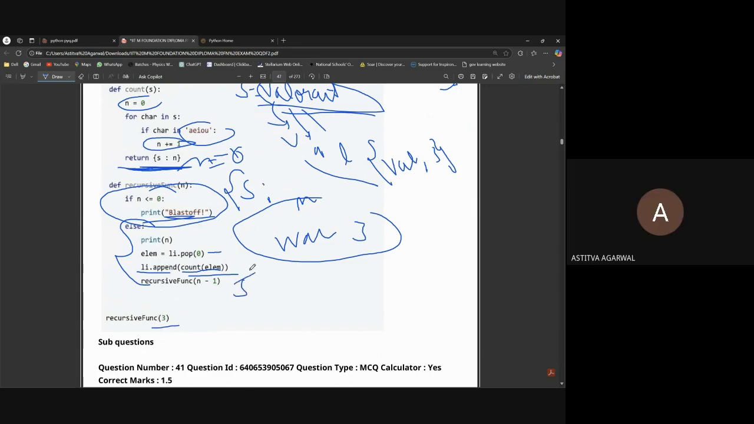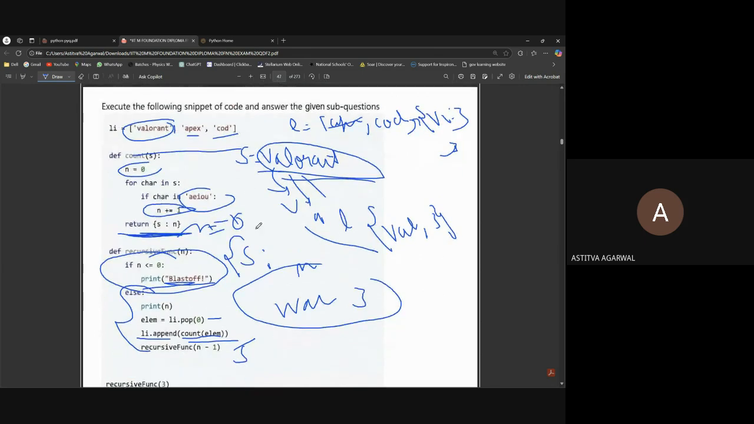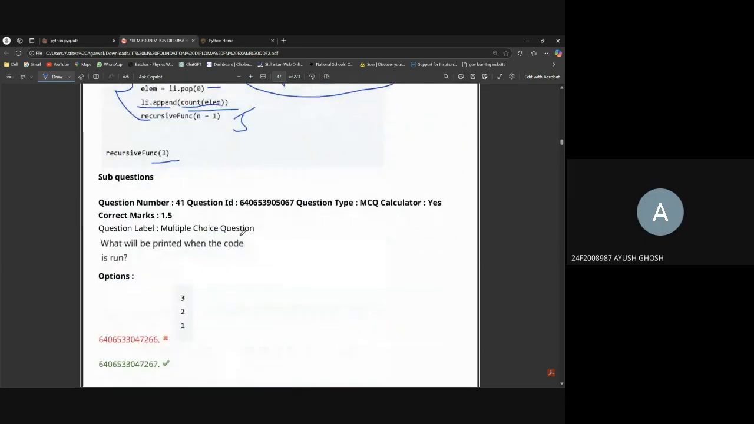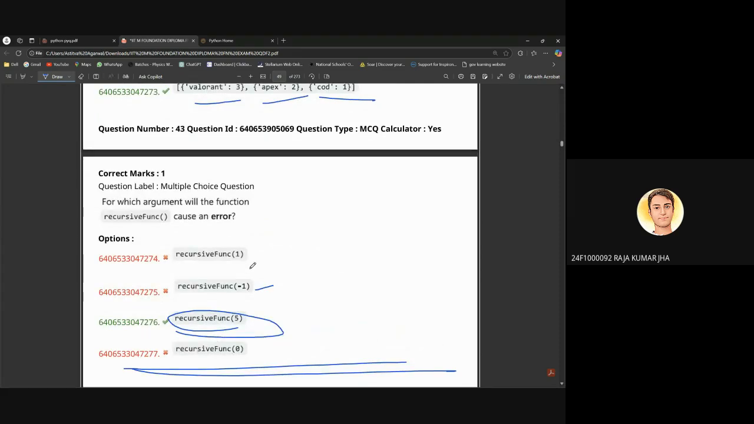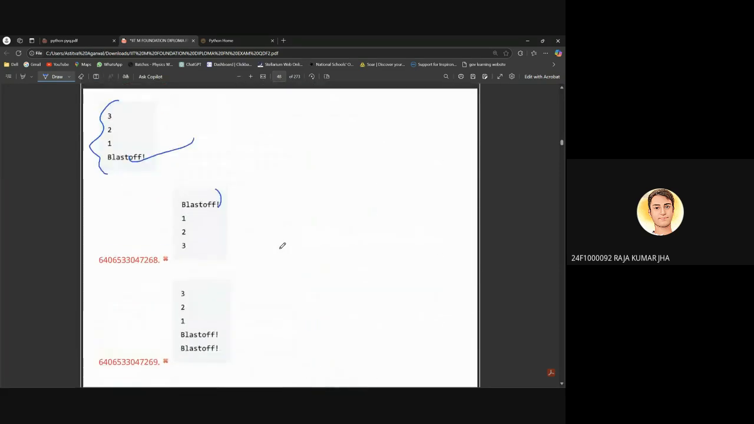For five, there should be five elements inside this list. Okay, that's why I get it. So, I have a doubt. Can you explain remove versus pop? What is the difference between them?